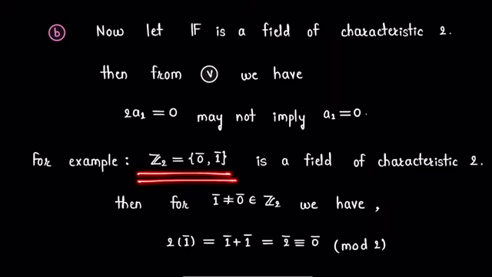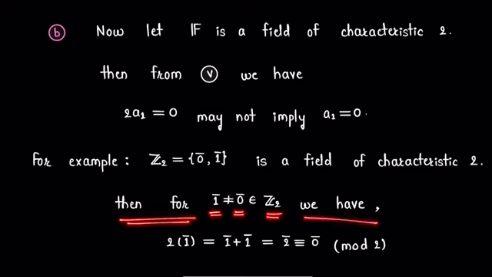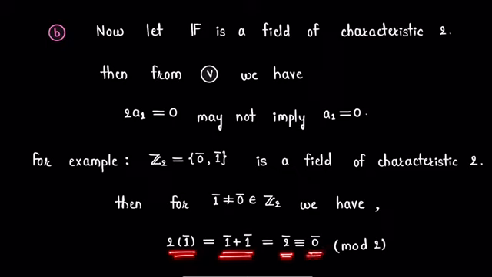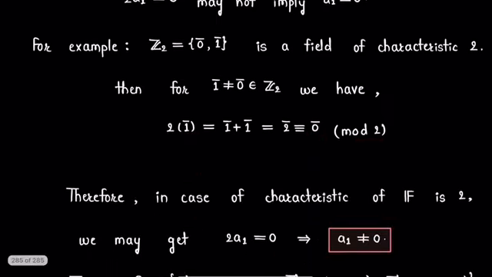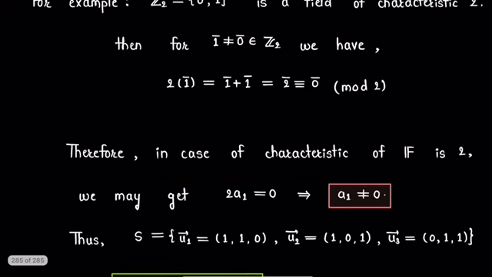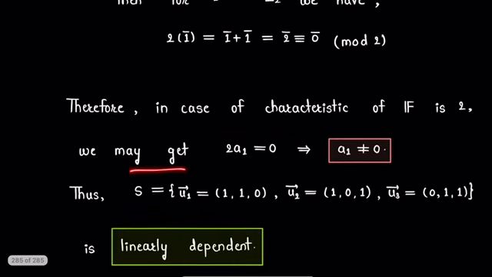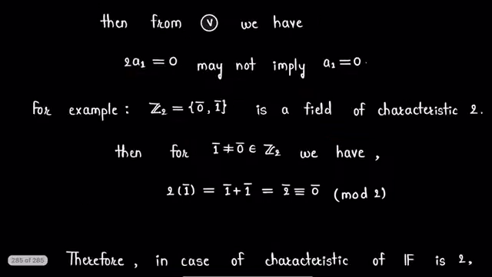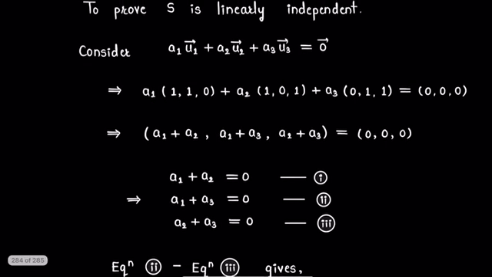Consider a field Z2 containing elements 0 bar and 1 bar, and Z2 is a field of characteristic 2. Then for 1 bar, which is a non-zero element of field Z2, we have 2 times 1 bar, that is 1 bar plus 1 bar, will be 2 bar, which is congruent to 0 bar modulo 2 in field Z2. So we get 2 times 1 bar is 0 bar in Z2, and therefore in case of field of characteristic 2, 2a1 equals 0 may not imply a1 equals 0, so a1 can be non-zero.